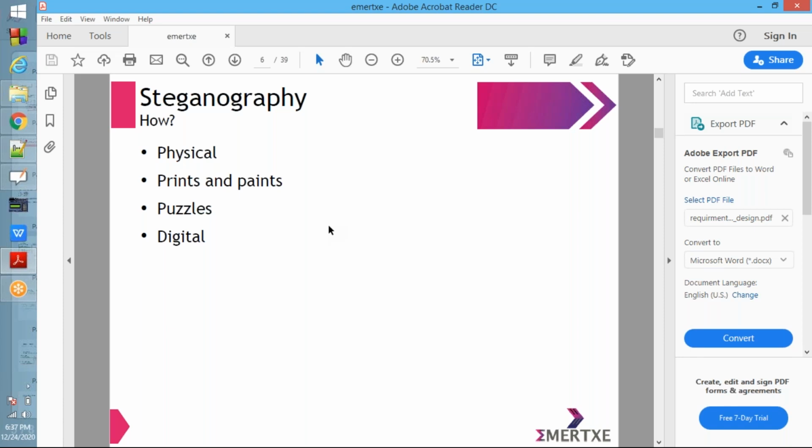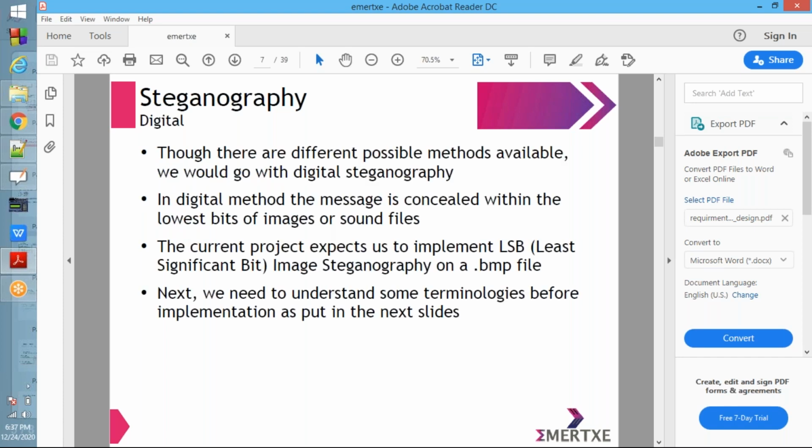Last one, that is digital image steganography. Here we are going to use digital steganography. There are different possible methods available, but we would go with digital steganography.